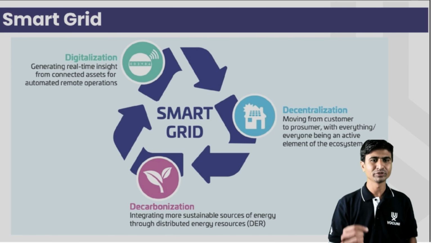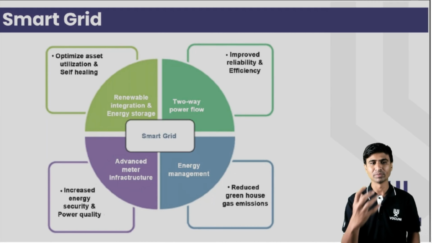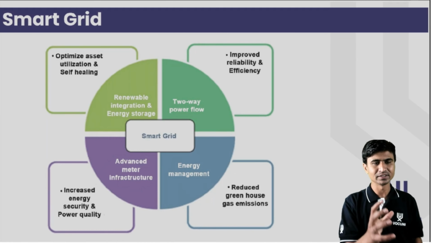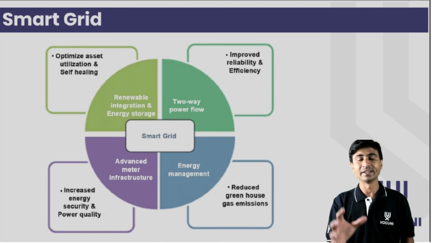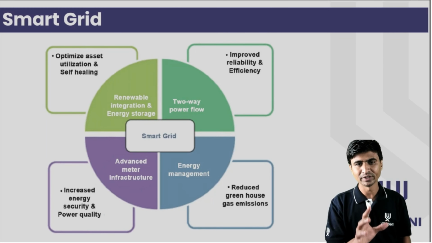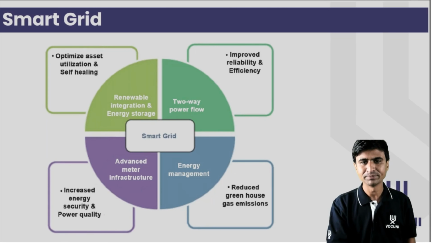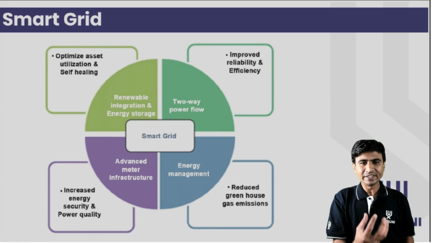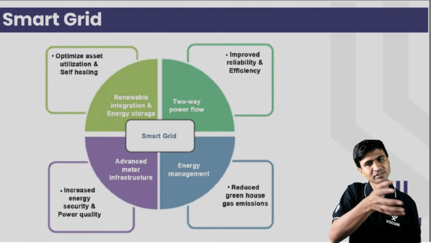Decentralization, moving from the customer to the consumer. So what are the advantages of the smart grid? First of all, smart grid consists of different types of technology, renewable integration and energy storage. Most importantly, it consists of batteries, solar PV power plants or wind power plants. So it will be integrated with the grid, so the grid becomes smarter.